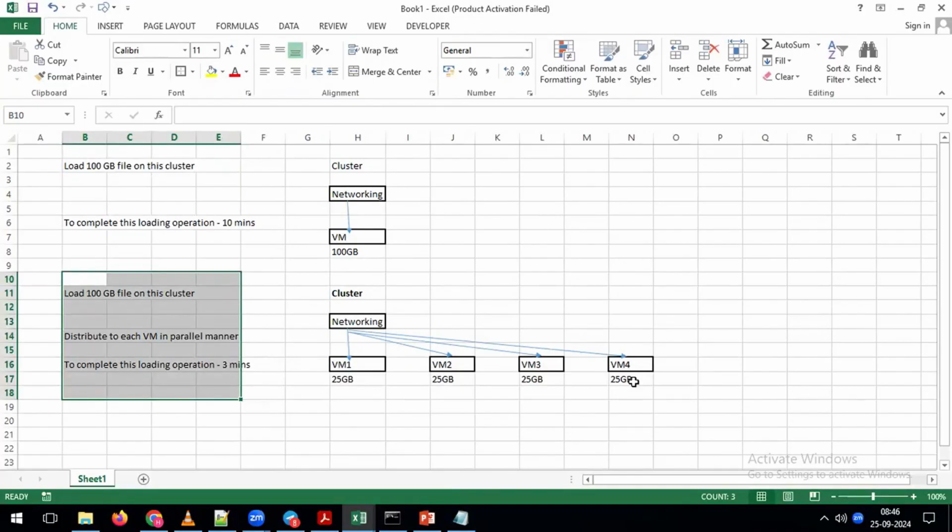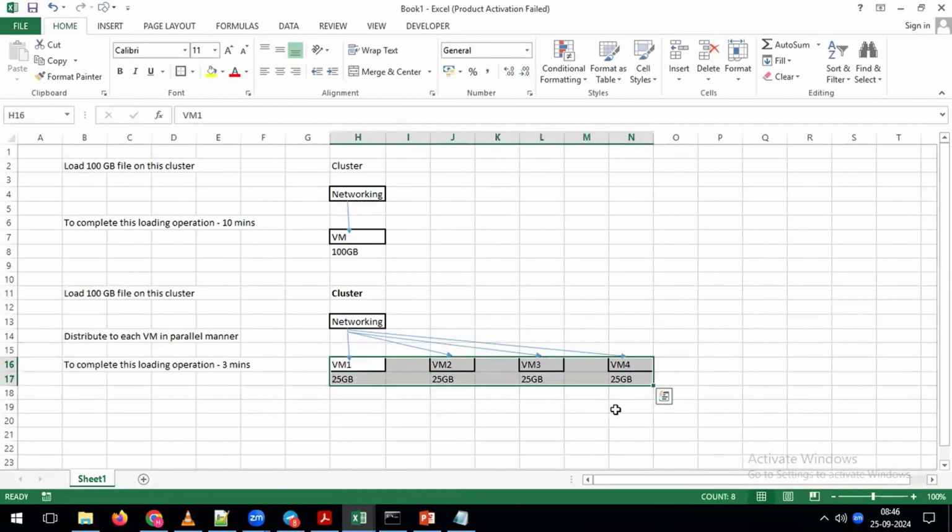But tell me, how can your cluster understand that it needs to distribute the data to all the virtual machines? Do we need to perform any operations manually here? As a user, do I need to perform any operations manually to distribute the data to the multiple virtual machines? No. No need to perform any kind of operations manually, because on top of the cloud, you are having the feature.